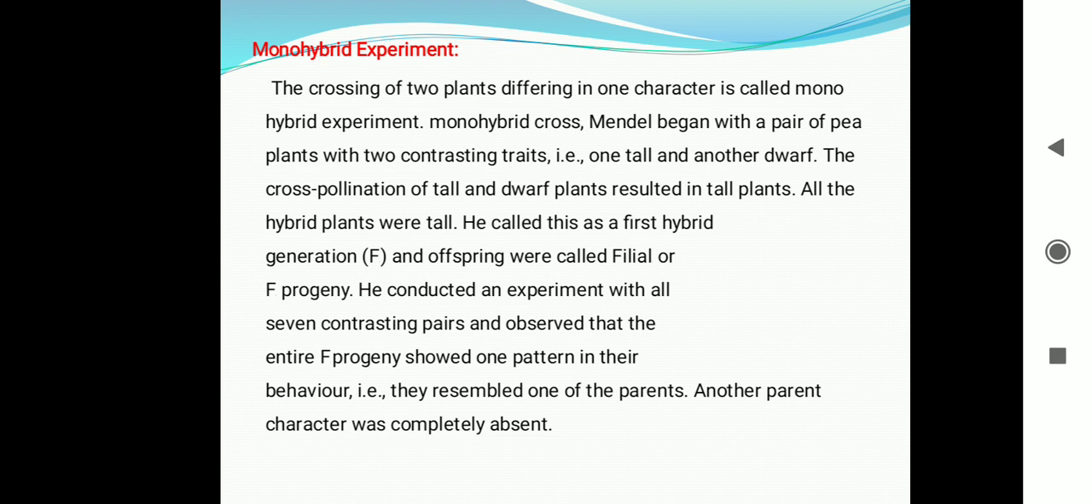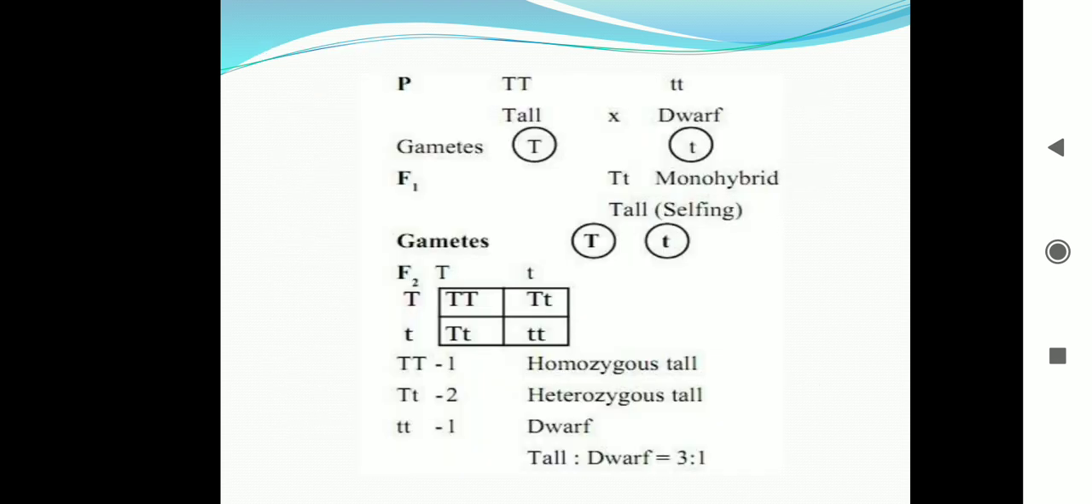So, Mendel selected two plants, one tall stem, another one a dwarf stem. These plants were considered as parental plants for pure breeding. The pure breed tall and dwarf plants were treated as parents and were crossed. The seeds were sown, and a group of plants were raised. These plants constituted the F1 generation. All the F1 plants were tall.